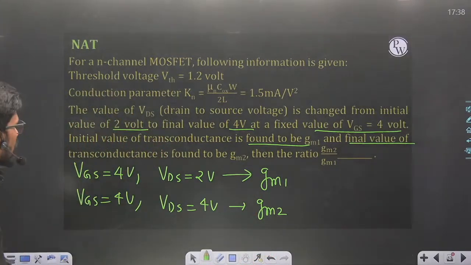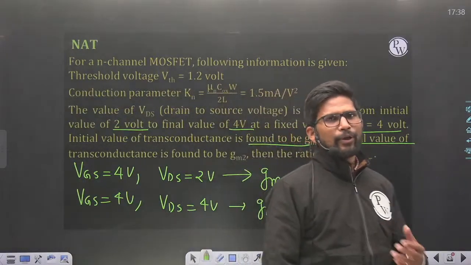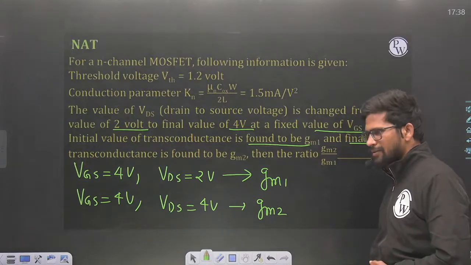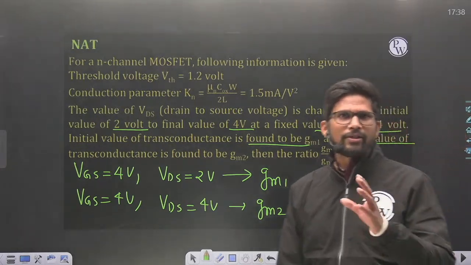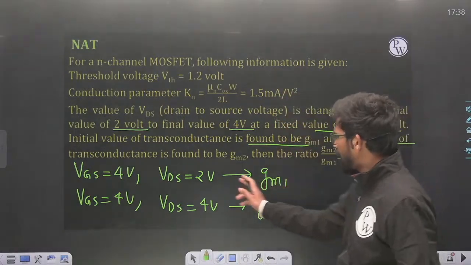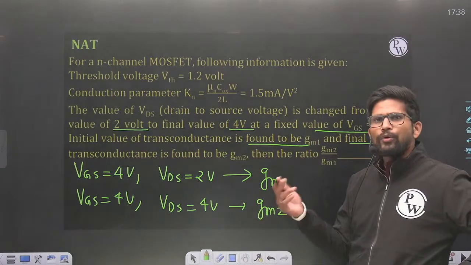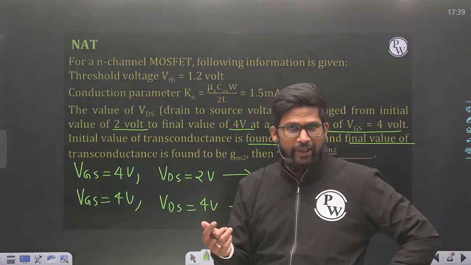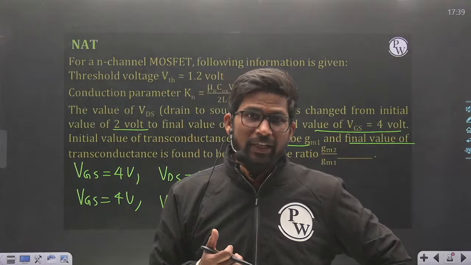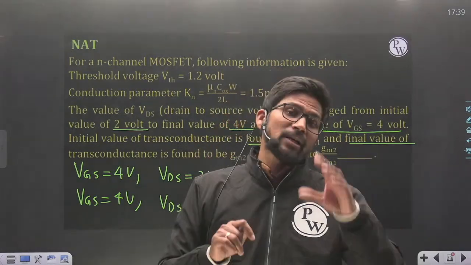Now, whenever I will be using the formula for transconductance, I need to find out the region of operation. I always say. Okay. So in the first case, in which region is the MOSFET operating? How can you find out? By comparing VDS with VGS minus VTH. If VDS is greater than VGS minus VTH, saturation region. If VDS is less than VGS minus VTH, triode region.